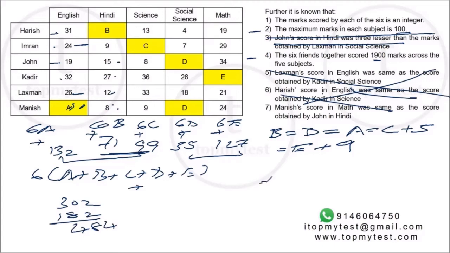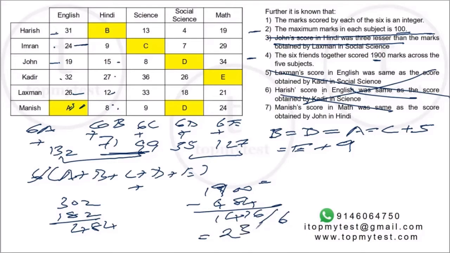So plus 484 equals 1900. So 6 times this should be 1900 minus 484. That's 1416. So 6 times A to E equals 1416. So A to E will be 1416 divided by 6. That will be 236. A to E adds up to 236.